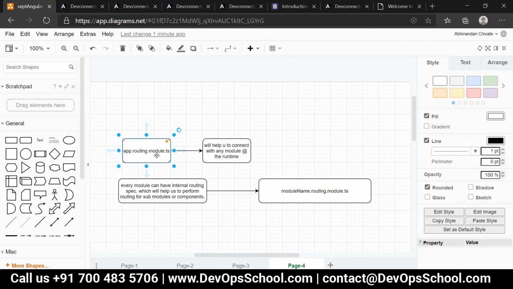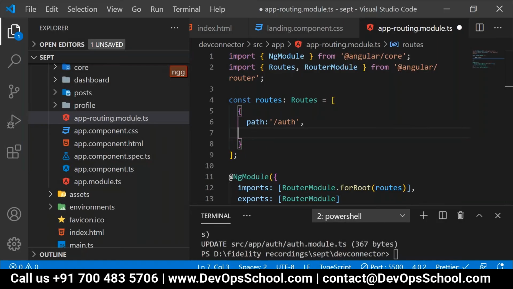Now in this case, what is our expectation? We're expecting that this register component has to be loaded dynamically, correct?